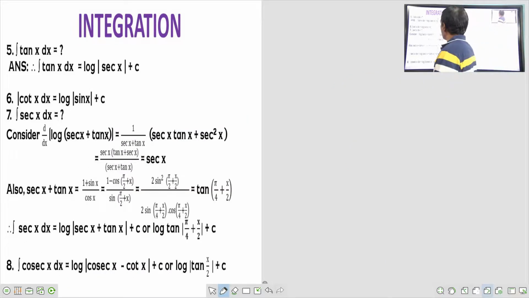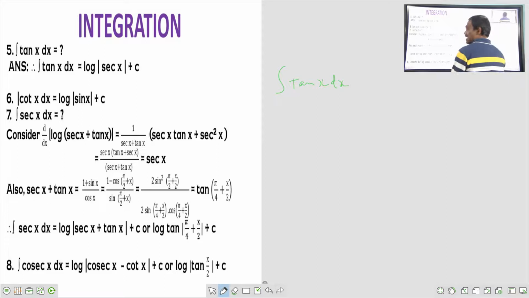Integral tan x dx. See how I will write here. Integral tan x dx. So how to write this integral tan x dx? Integral of sin x by cos x. What is tan x? Sin x by cos x. So we have a formula just like